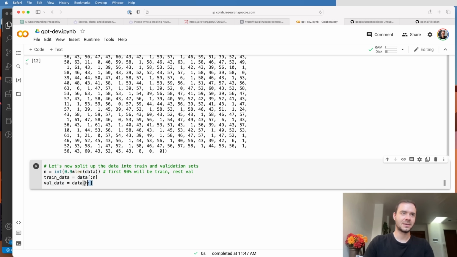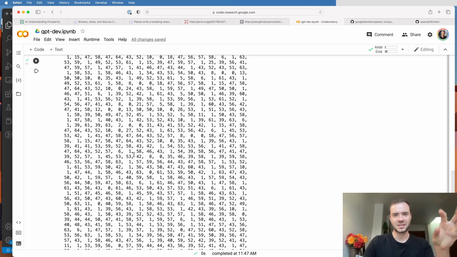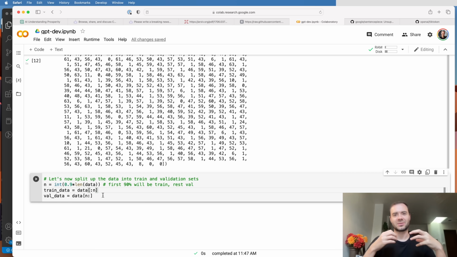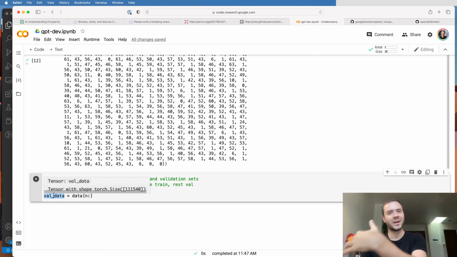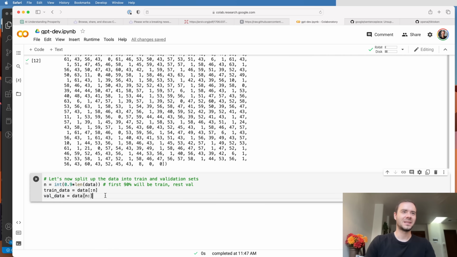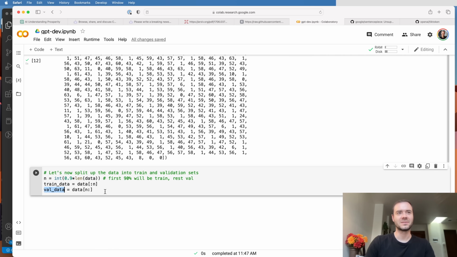So we're going to basically hide and keep the validation data on the side, because we don't want just a perfect memorization of this exact Shakespeare. We want a neural network that sort of creates Shakespeare-like text. And so it should be fairly likely for it to produce the actual, like, stowed away true Shakespeare text. And so we're going to use this to get a sense of the overfitting.